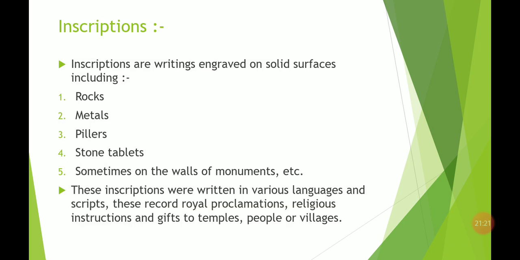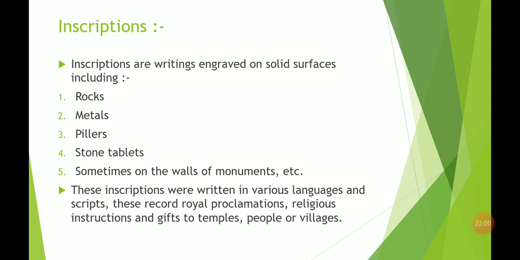Now move to the next, that is the inscription. So what is an inscription? You have already studied it in class 6. Engraved on solid surfaces means if you write something on solid surfaces like rocks, metals, pillars, stone tablets, sometimes on the walls of monuments, etc. So basically, writing engraved. Engraved means it is written with the help of a punch, on solid surfaces.